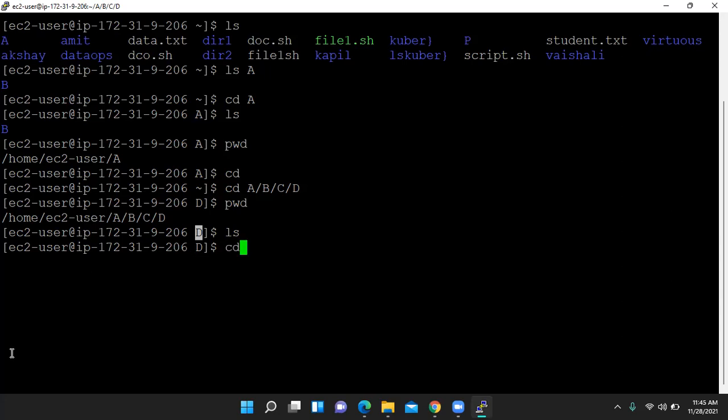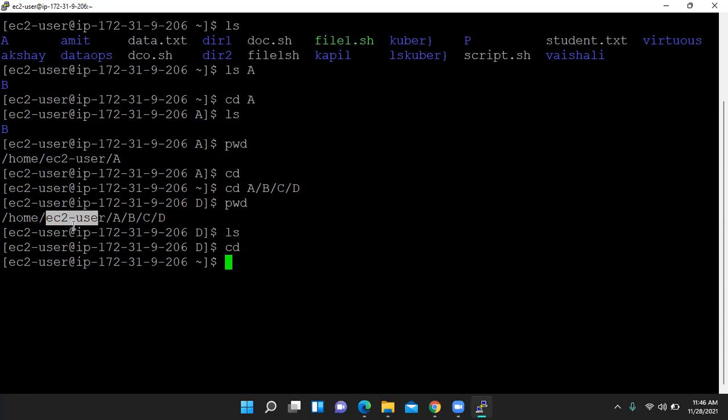Now if we press cd, what happens? Tell me, will we move to C, or to B, or directly to EC2 user? Directly to EC2 user. Correct. If we press cd, you will be out of all directories. The default directory is always EC2 user, inside home. In home there may be more directories, maybe system generated, maybe folders and files. So this is the use of the cd command.